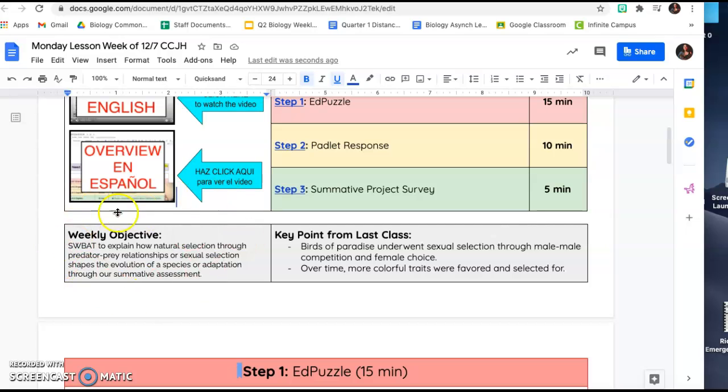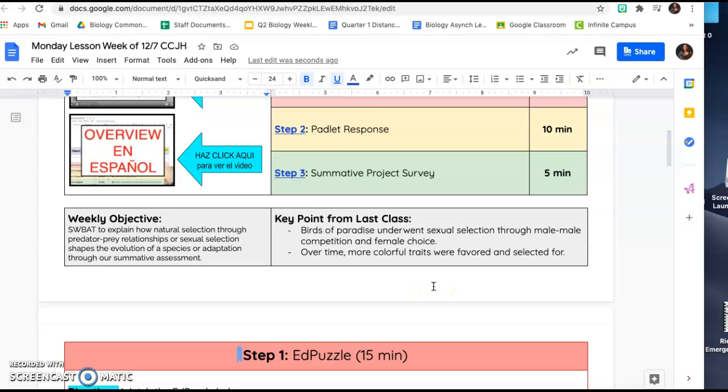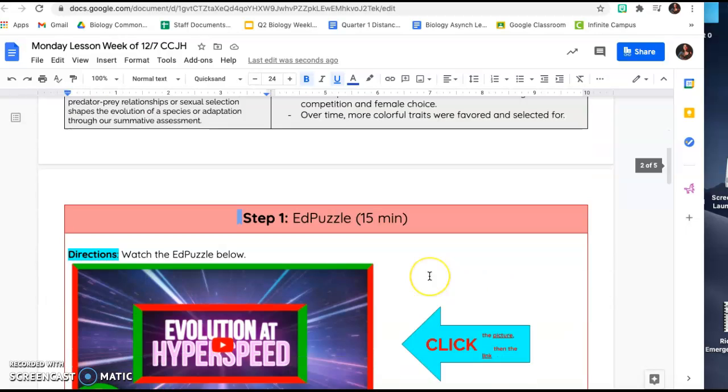Our weekly objective is listed here on the left side. Key points from last class are the following. Birds of Paradise underwent sexual selection for male-male competition and female choice. Over time, more colorful traits were favored and selected for.